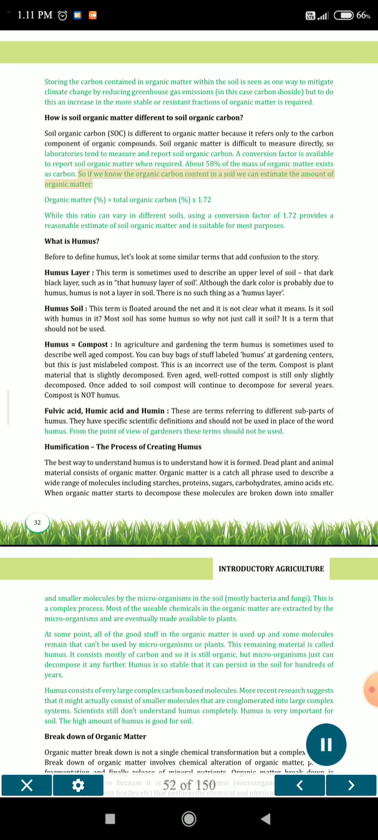So if we know the organic carbon content in a soil, we can estimate the amount of organic matter. Organic matter percent equals total organic carbon percent times 1.72. While this ratio can vary in different soils, using a conversion factor of 1.72 provides a reasonable estimate of soil organic matter and is suitable for most purposes.